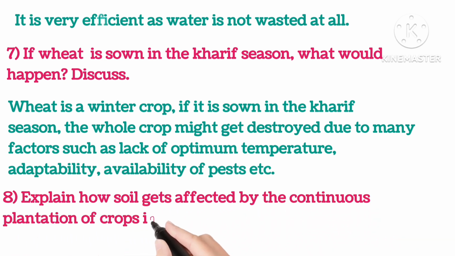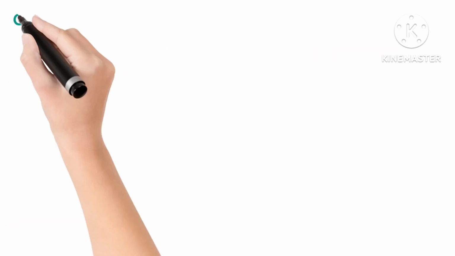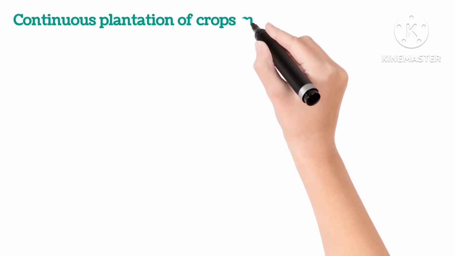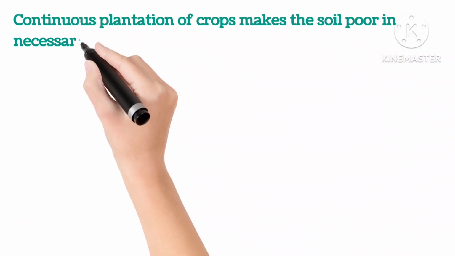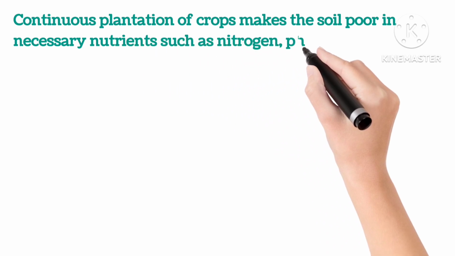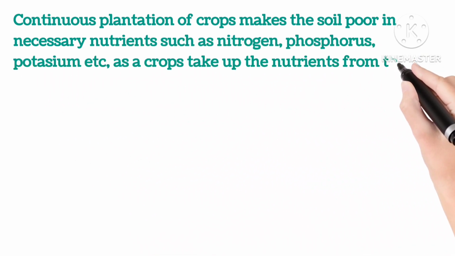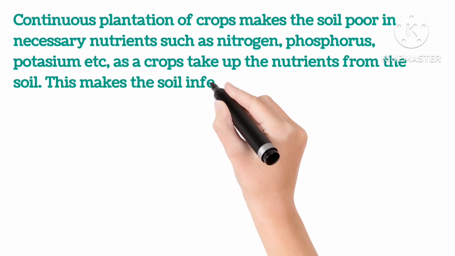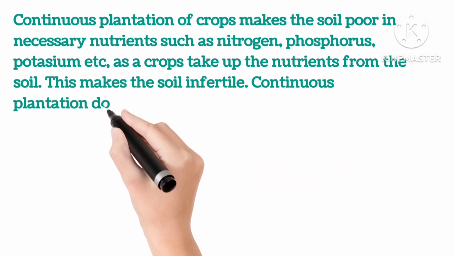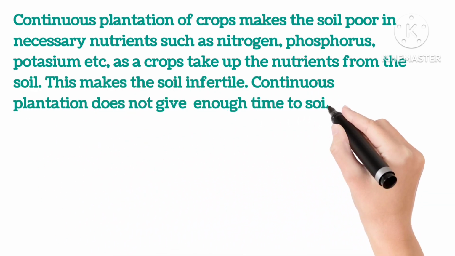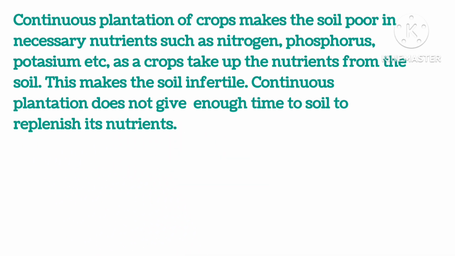Explain how soil gets affected by continuous plantation of crop in the field. Continuous plantation of crops makes the soil poor in necessary nutrients such as nitrogen, phosphorus, potassium, etc. As the crops take up the nutrients from the soil, this makes the soil infertile. Continuous plantation does not give enough time to soil to replenish its nutrients.